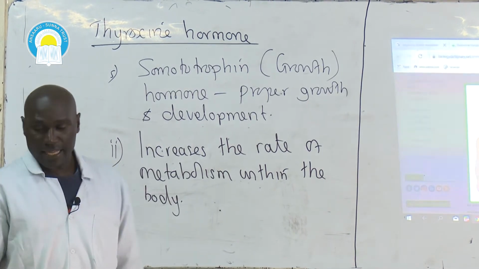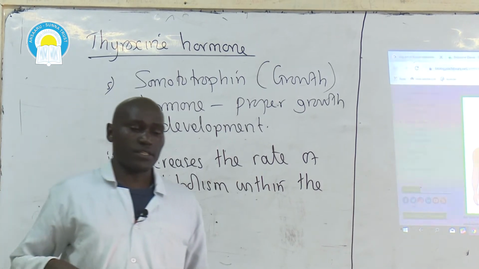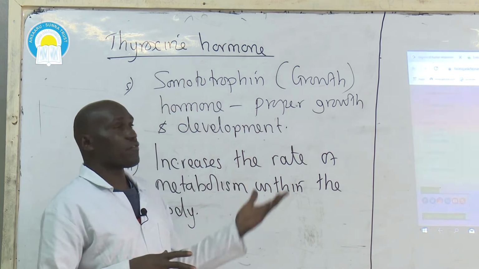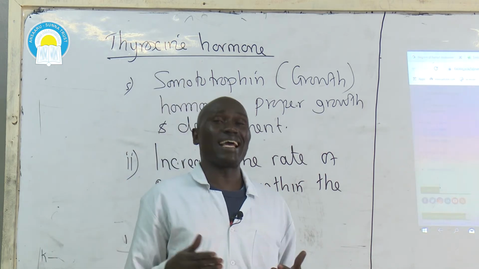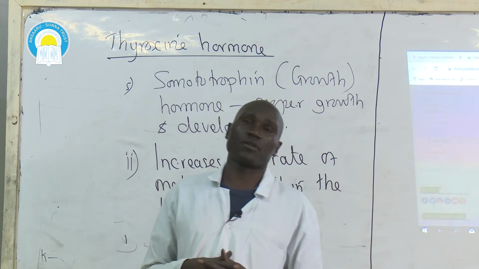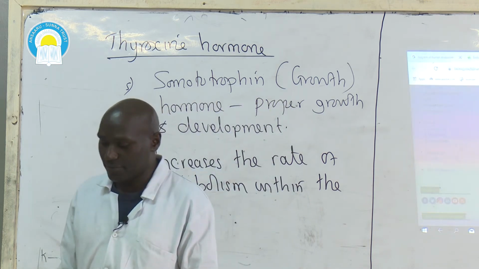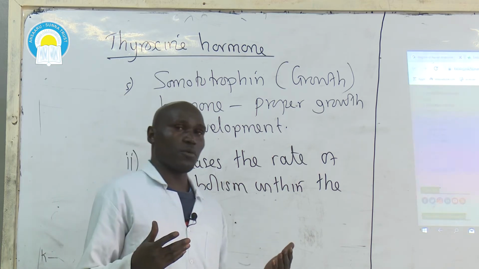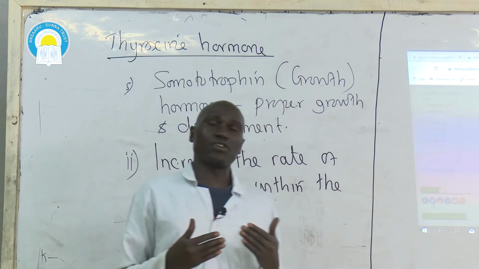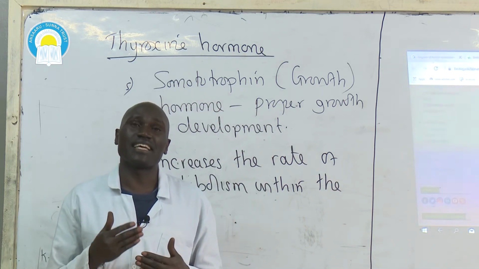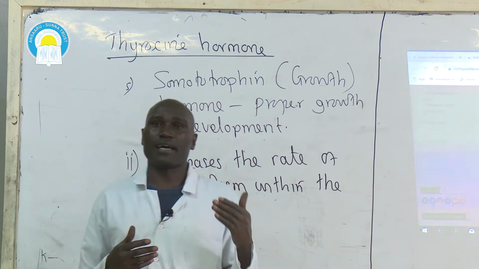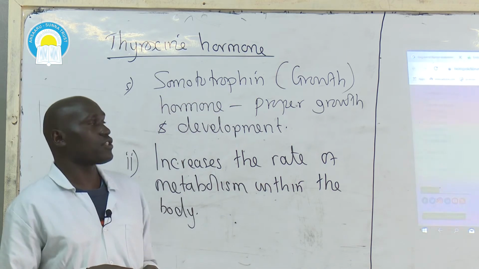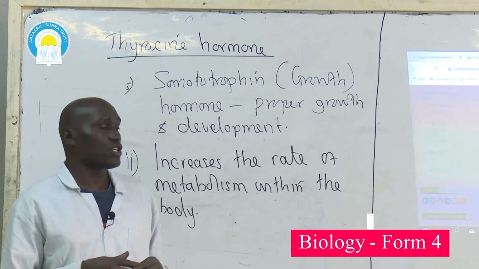Fine. Then, there are certain conditions within the body in which there could be excessive production of thyroxine hormone, and at times there could be under-secretion of thyroxine hormone. In a condition where we have excessive secretion or under-secretion of thyroxine hormone, there are certain effects that could be felt or be found within the body due to over-secretion and under-secretion, under the two conditions.